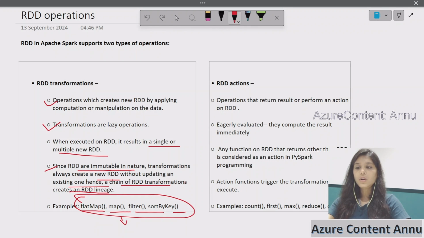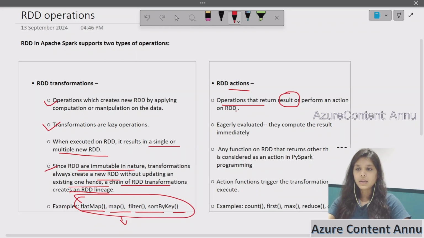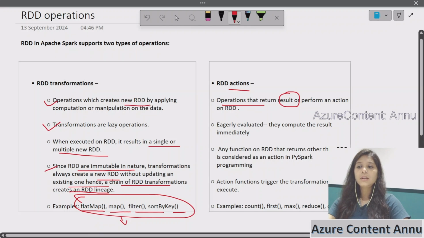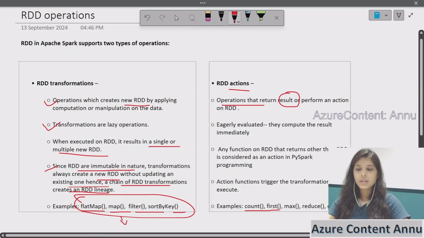Now let's talk about what actions in RDDs are. Actions are operations that return some kind of result or output when we apply them on RDDs. Actions are different from transformations because actions do not result in a new RDD. Examples of actions are count, first, max, reduce, collect.